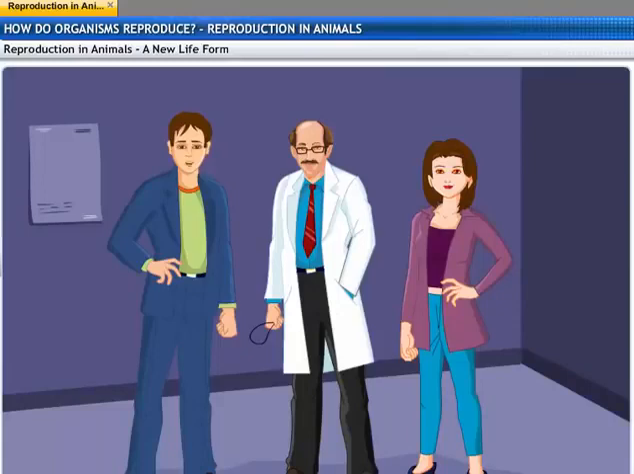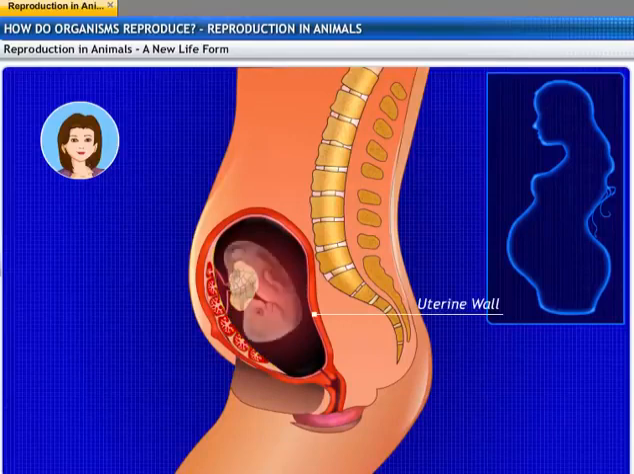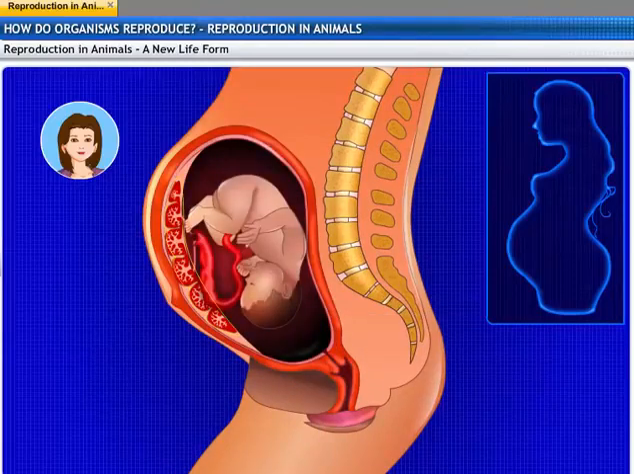So, what is a placenta? And how is it helpful? It is a disc which is embedded in the uterine wall. It contains villi on the embryo side of the tissue. On the mother's side are blood spaces which surround the villi. This provides a large surface area for glucose and oxygen to pass from the mother to the embryo.